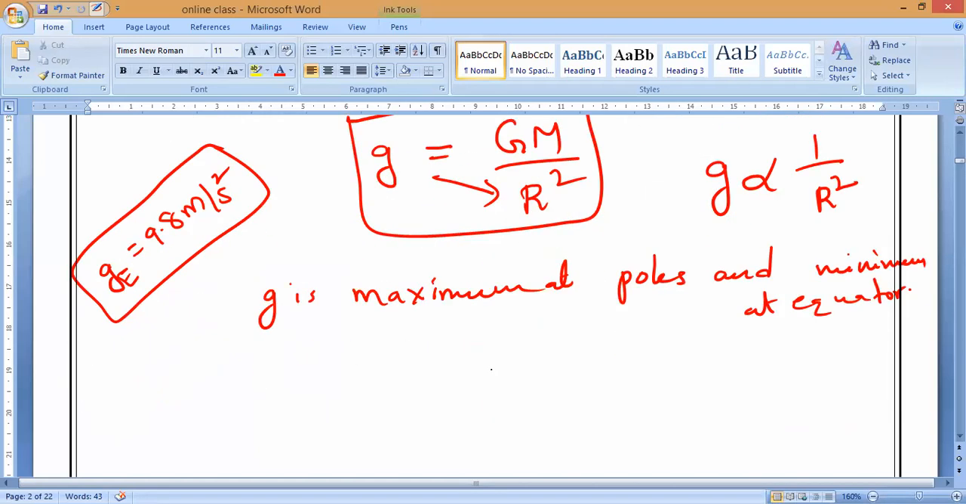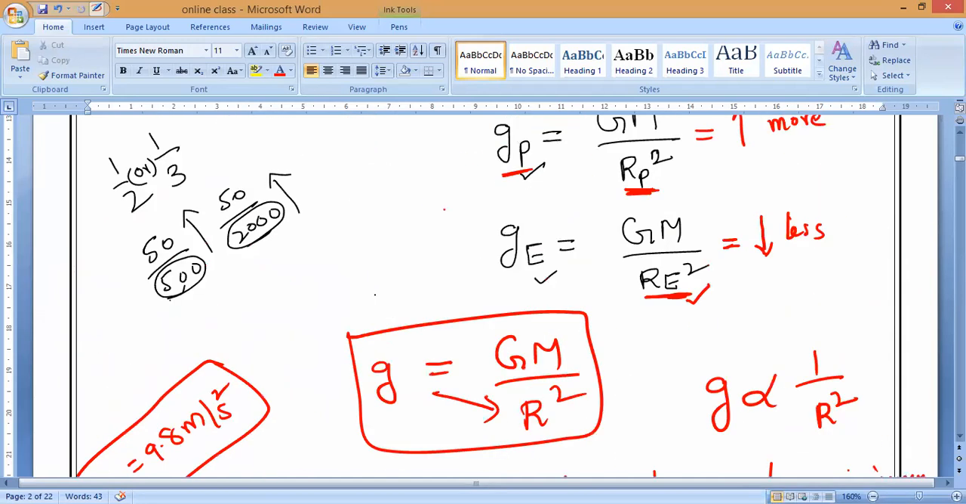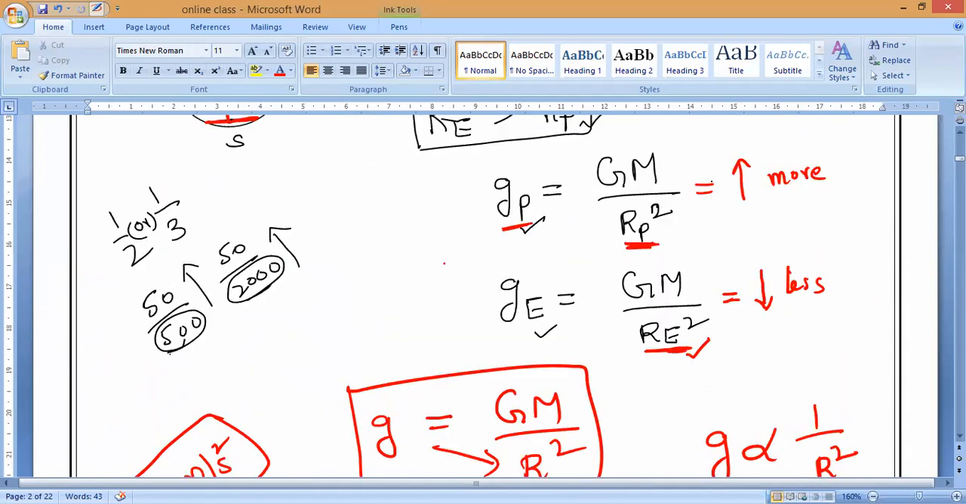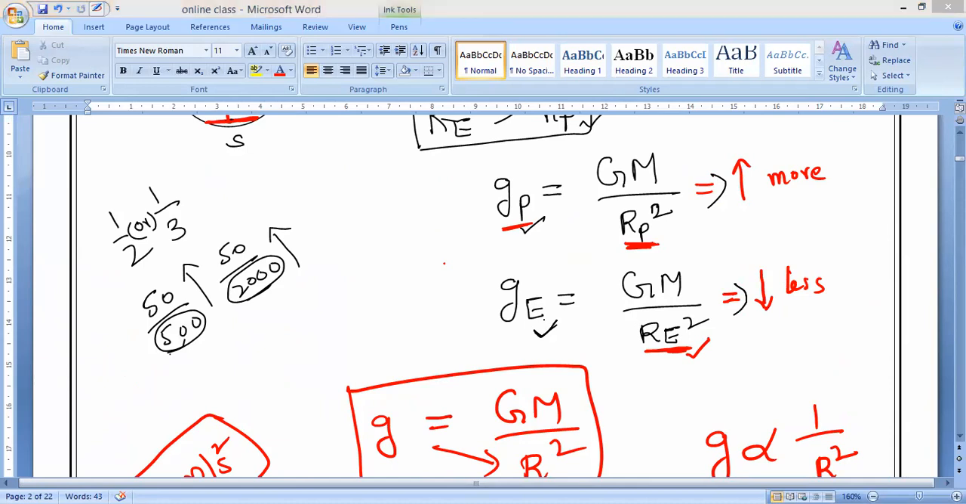Are you clear? You have to write this point. After this point, you have to write these two equations. Are you clear, everybody? You said RE is greater, so g is smaller. Why smaller? Because RE is greater, so g is smaller. This is most important because your textbook also mentions it.